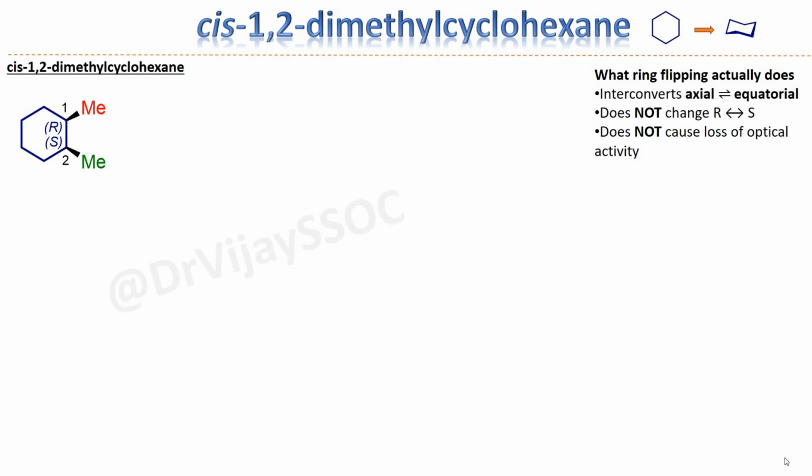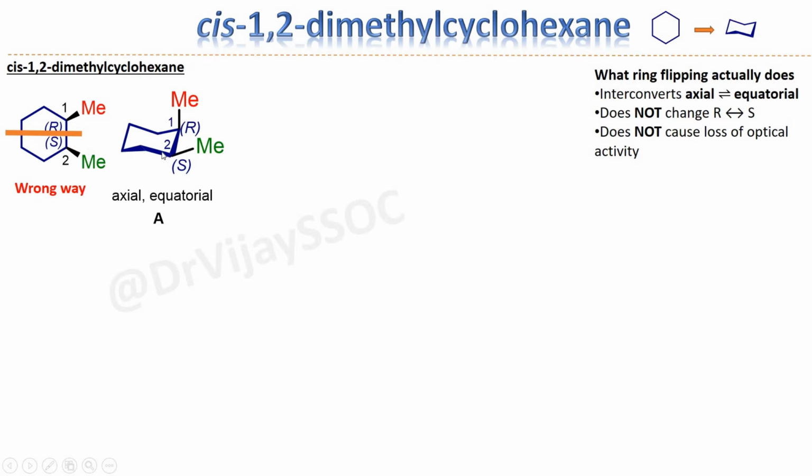So first of all, we should know that cyclohexane we write as a planar molecule, but it exists as a chair conformation. Now look at cis-1,2-dimethylcyclohexane. For our clear understanding, I am labeling one methyl as red and another methyl as green. If you see this molecule and pass the plane through this, then you can say that this molecule has a plane of symmetry. But this is the wrong way because this molecule exists as a chair conformation.